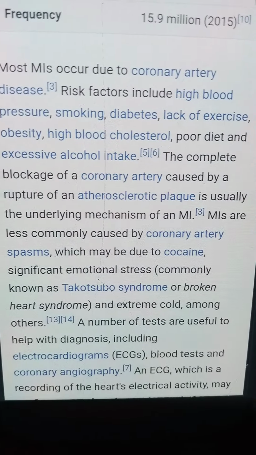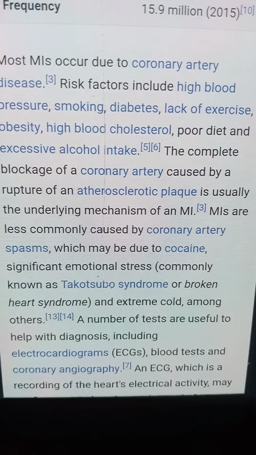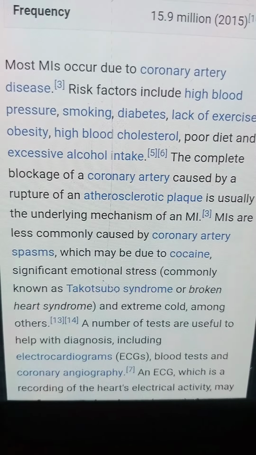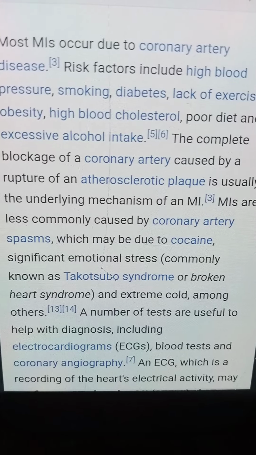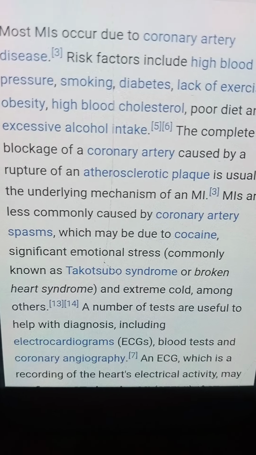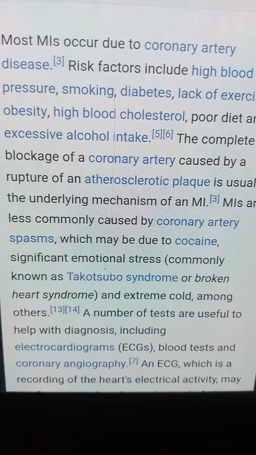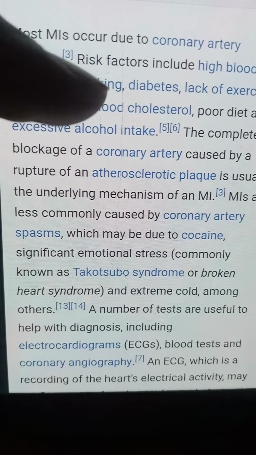MIs are less commonly caused by coronary artery spasm, which may be due to cocaine, significant emotional stress, and extreme cold, among others.